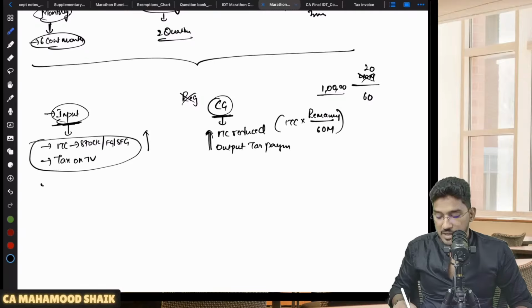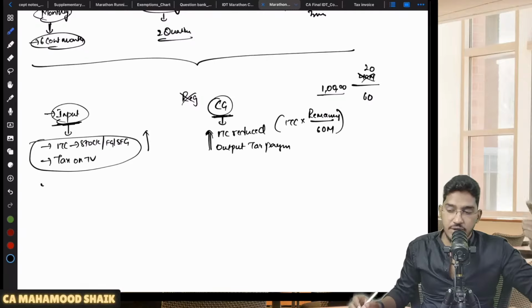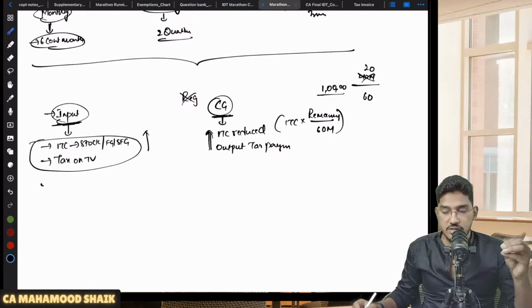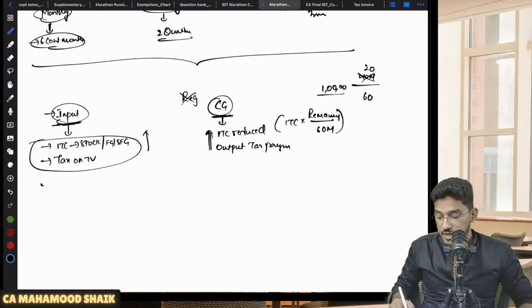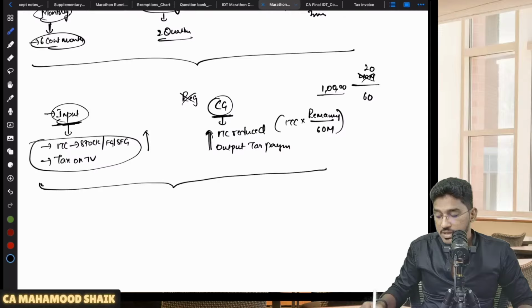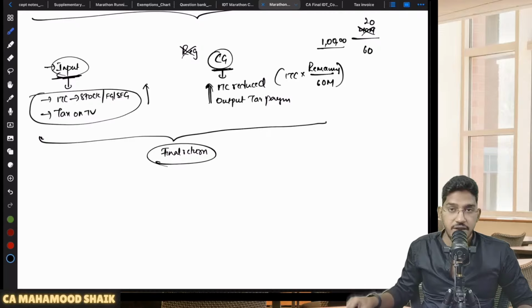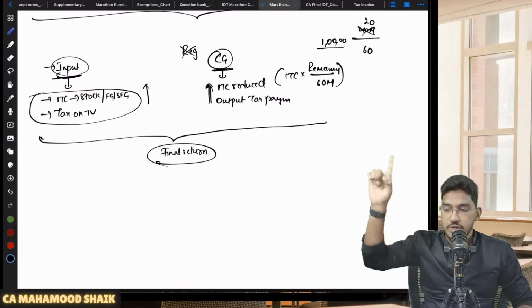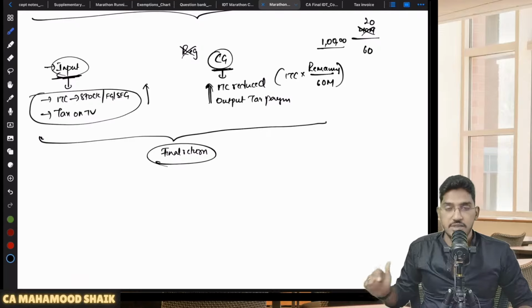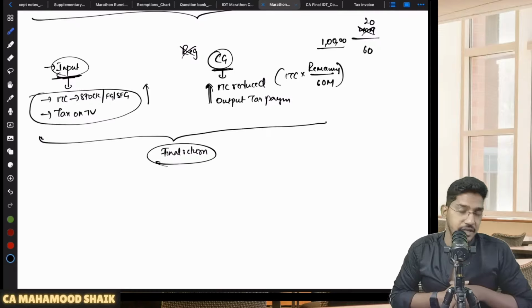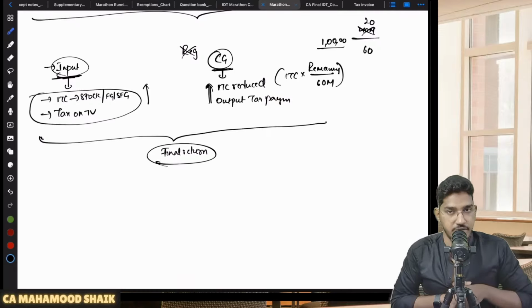And this amount can be paid either by using the electronic credit ledger or cash ledger. If you have enough balance in your electronic credit ledger, you can discharge this payment using it. If you don't have enough balance in your electronic credit ledger, you have to deposit cash and discharge this liability. And in case of cancellation, how will this liability discharge happen? It will happen by way of final return. If your registration is cancelled, you will be liable to file one return called the final return. Through your final return, you will be required to discharge this liability with respect to inputs and capital goods.